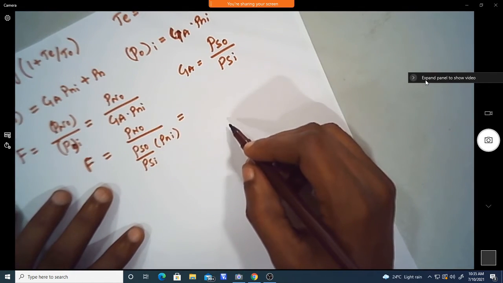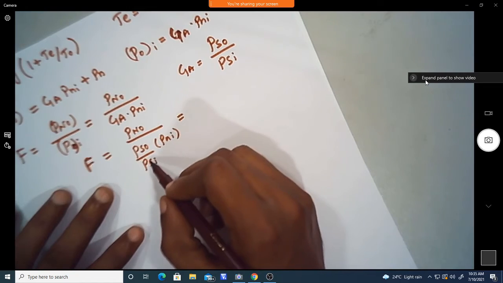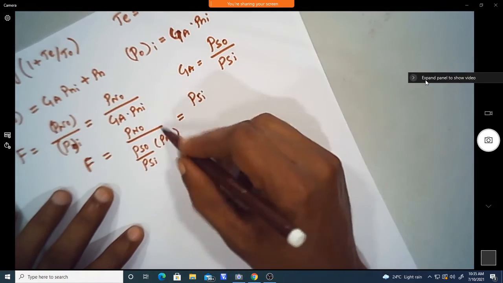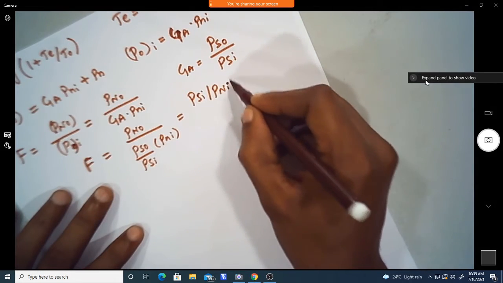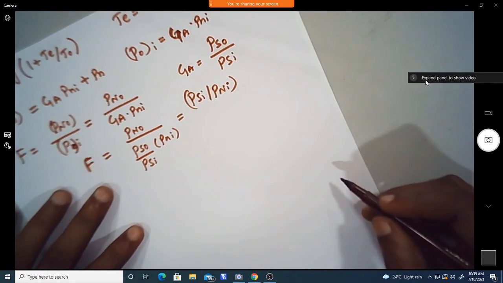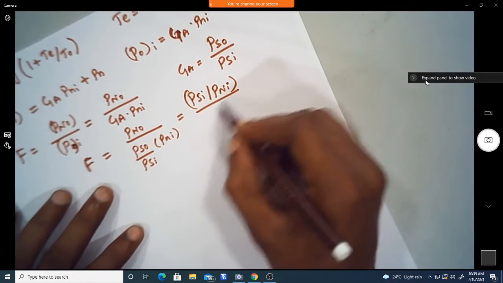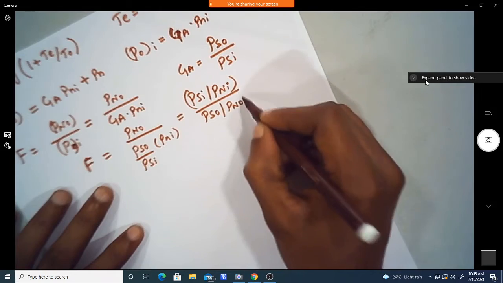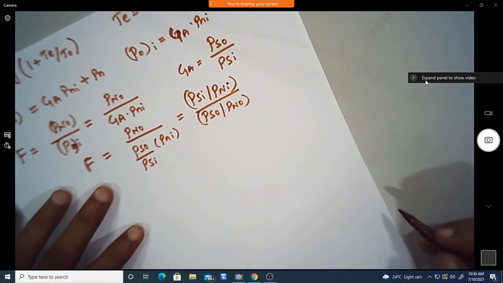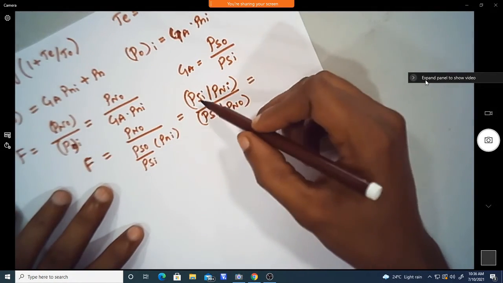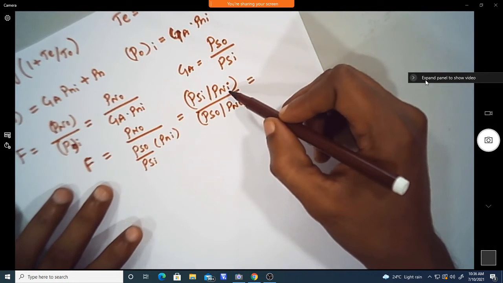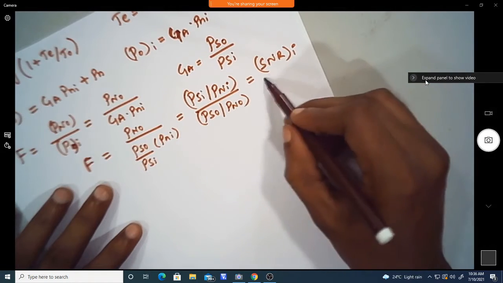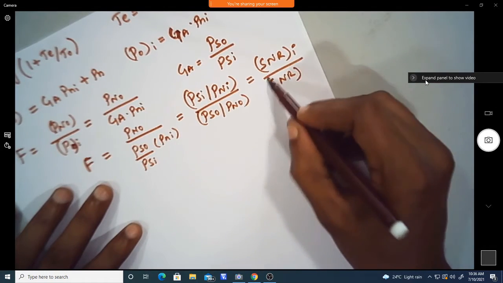So we can take this Psi into the numerator, so we write Psi by Pni. Similarly, we take Pso downside, and we get Pso by Pno. Since this is the signal to noise power ratio, we define it as SNR, at the input side and at the output side.